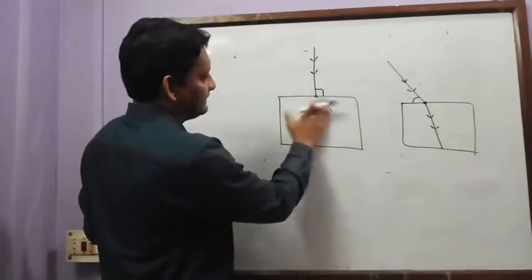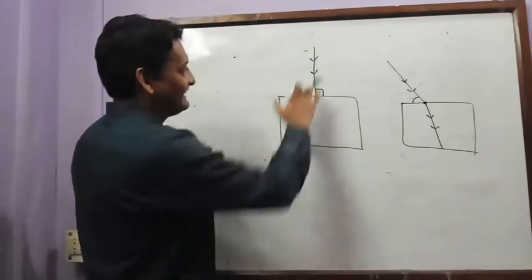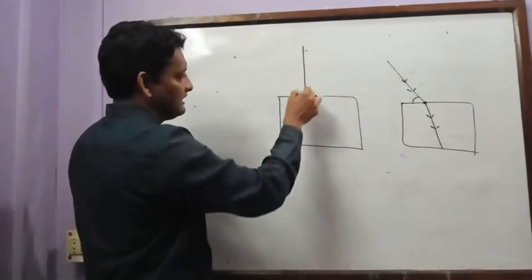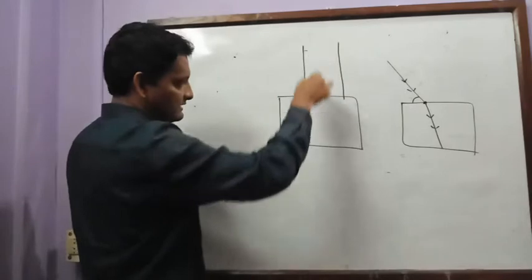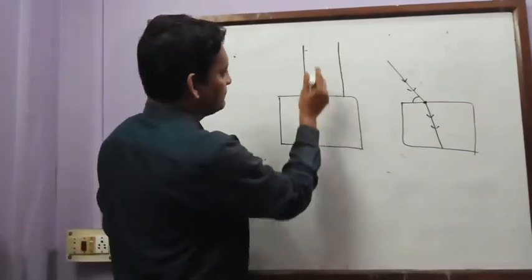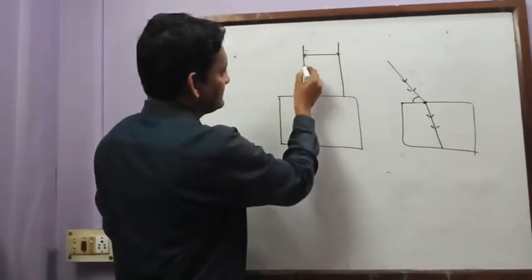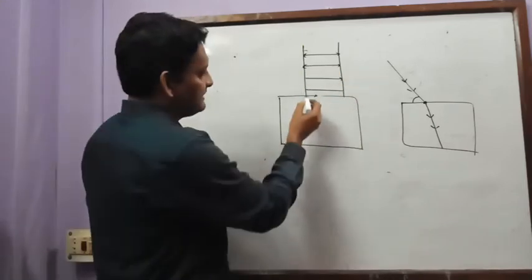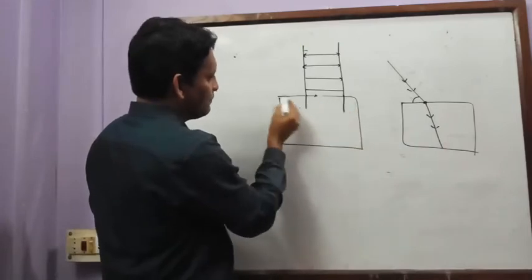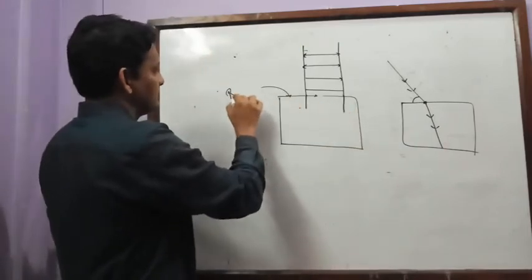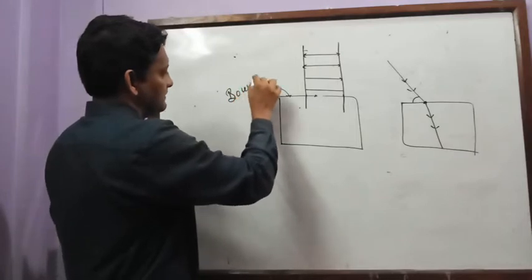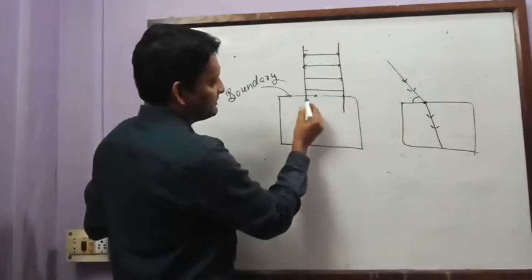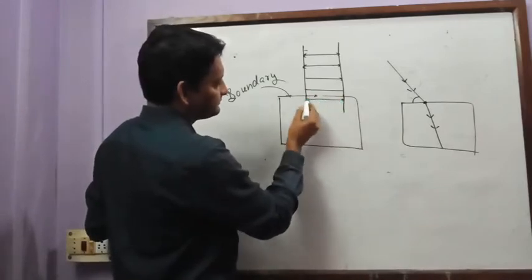Why is there no bending? Now this is a question. Just tell me what could be the reason behind this. The reason is, these are light rays incident on the surface perpendicularly. Don't you feel that in this case the waves will be like this? So when the wave crosses this boundary, don't you feel all parts of the wave will cross the boundary at the same time?